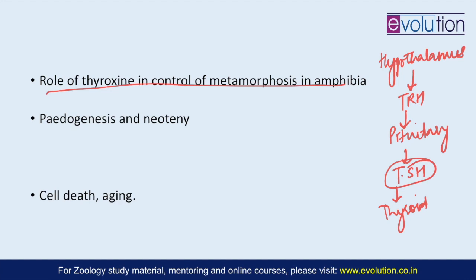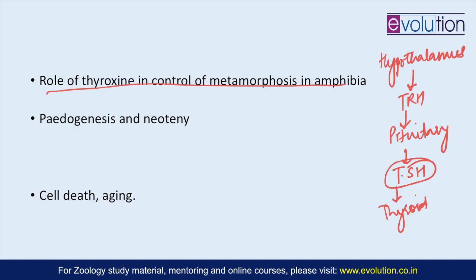Then how this thyroxine acts on the tadpole, what progressive and regressive changes it undergoes eventually to metamorphose into an adult, and the role of prolactin as an inhibitor of metamorphosis is something you should also be dealing with here. And with that, we'll come to the next topic, that is pedogenesis and neoteny.